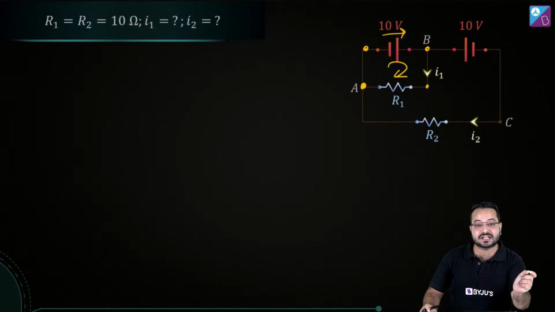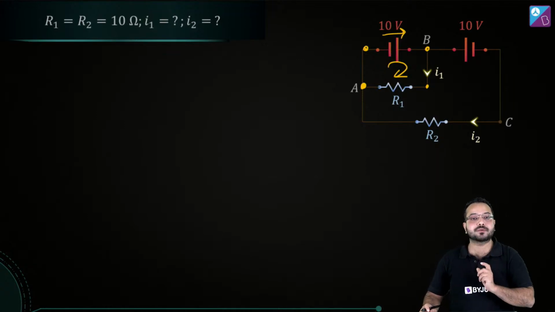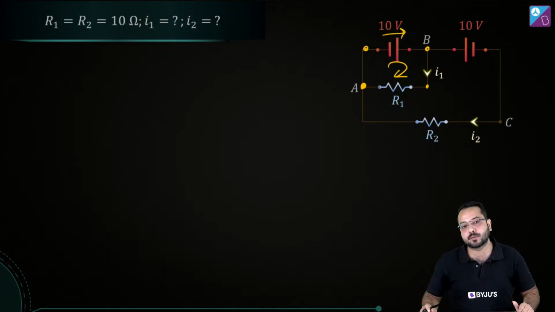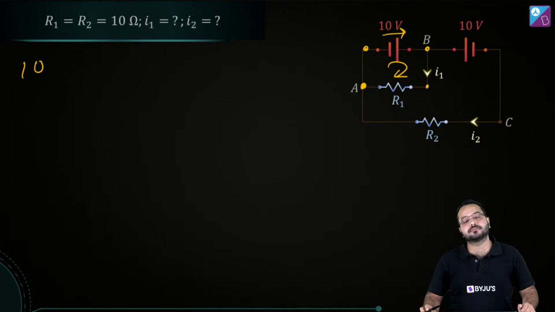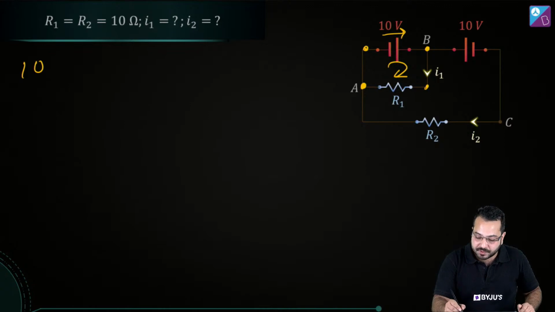We are going from the negative terminal to the positive terminal. What does it mean? It means that the change in potential is going to be positive. So what are we going to write? We are going to write plus 10. Agreed? Then we are going from here to here.